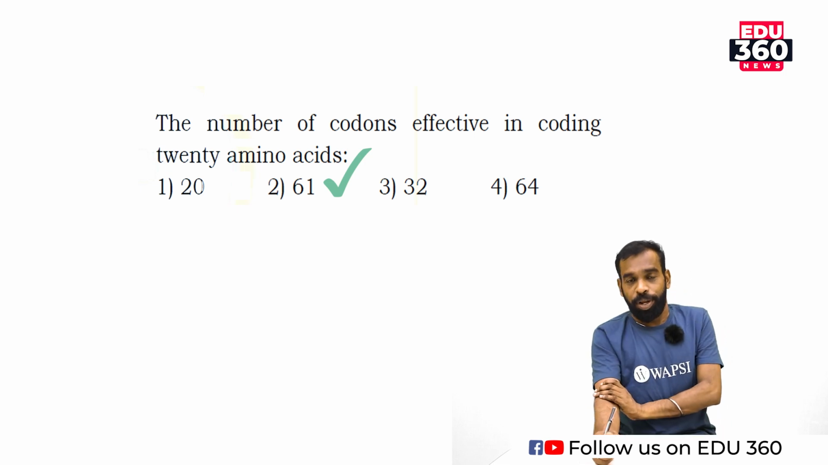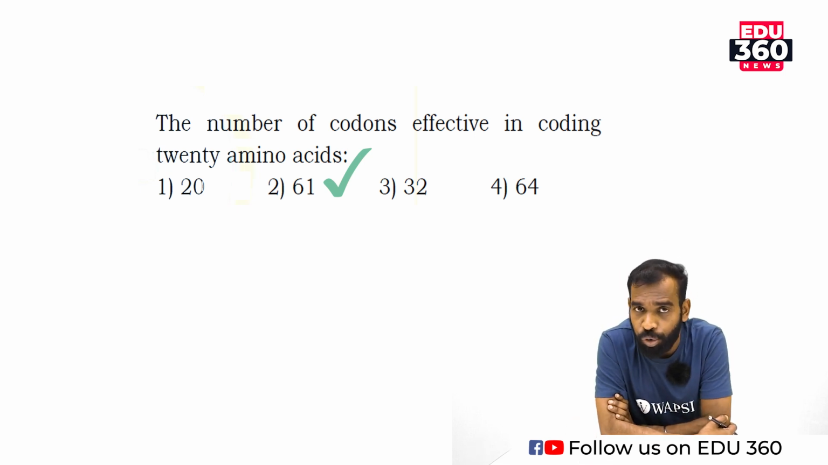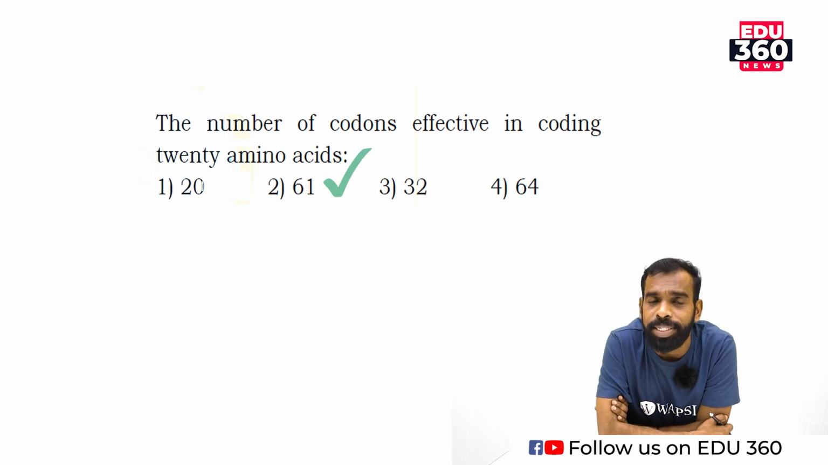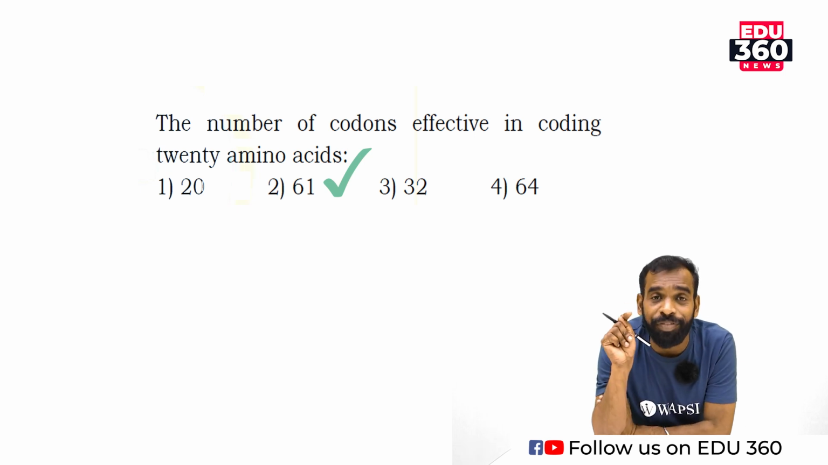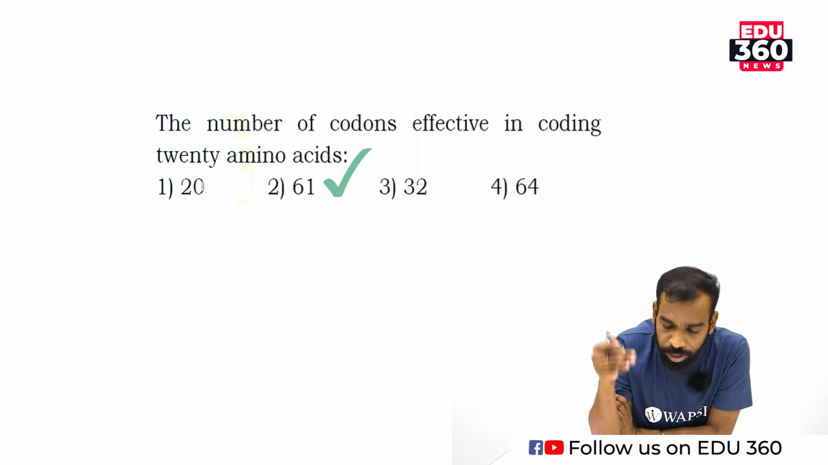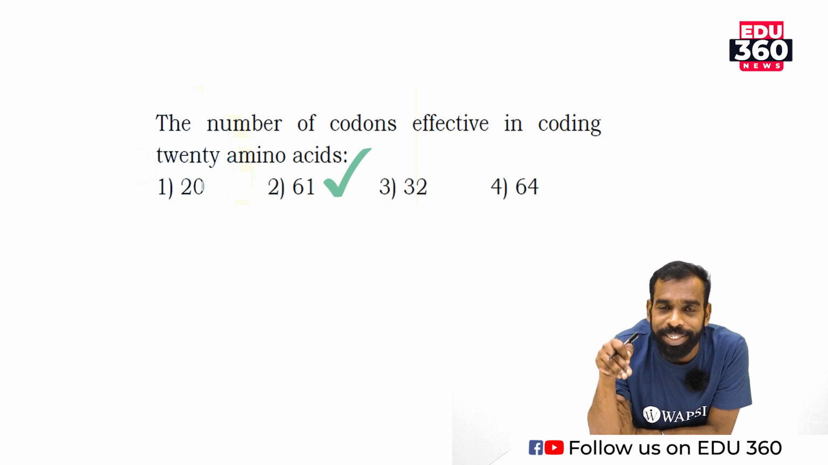Amino acids are essential and non-essential. Out of that, 20 are essential amino acids. These essential amino acids are coded by how many codons? 61 codons. There is a table given in our textbook, so please go through that. Out of the table, 61 codons are used to determine how many amino acids? 20 amino acids are coded by 61 codons. Is it clear?